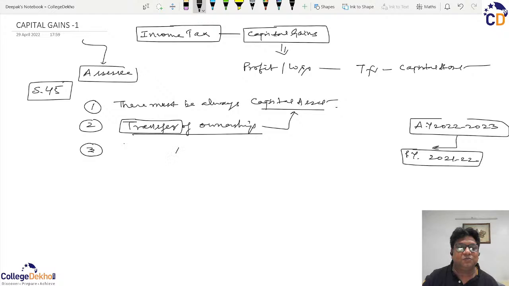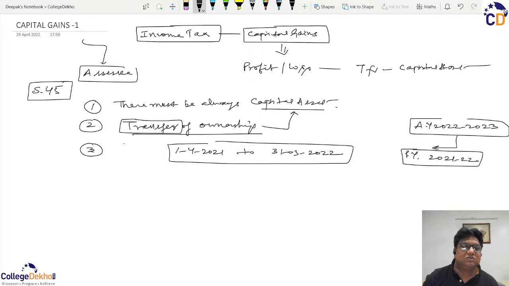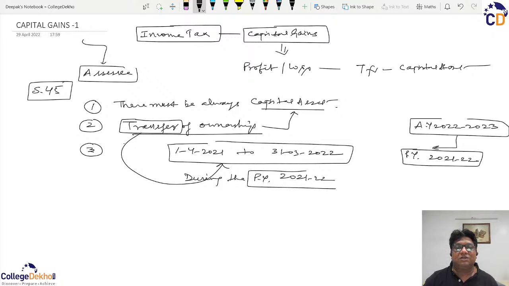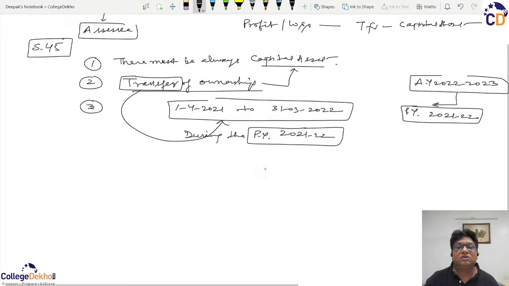That is the period starting from 1st April 2021 and closing a month ago, that is 31st March 22. So this transfer must happen during the previous year 21-22, and until and unless this transfer falls in this previous year, there will not be any capital gains taxable.